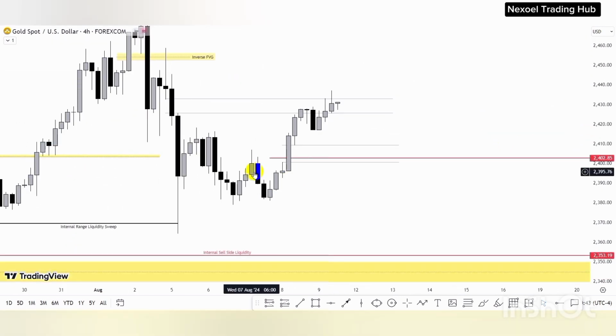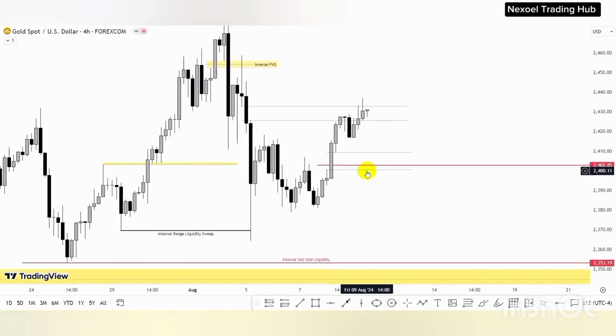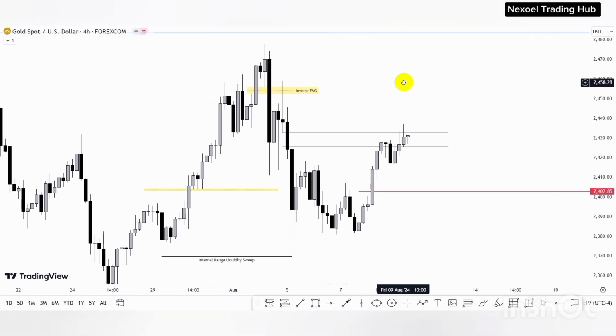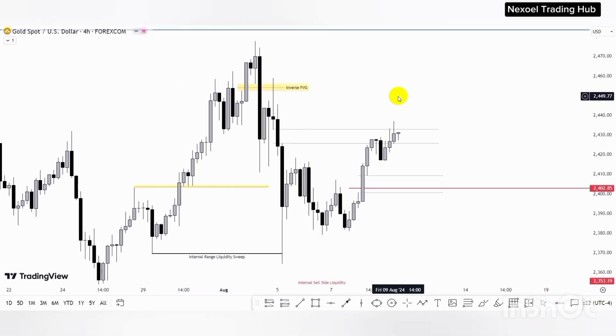We have this mitigation block here, but then we can see we have this movement, price return. We have this up close candle that sponsored this down movement, and this is in confluence to this fair value gap zone. So we could see that price would actually face rejection at this zone, and then we can look out to frame our bullish bias when price returns into this zone. Except price fails to respect the zone and then breaks through. We were looking at this zone to actually frame a bullish bias to the upside. So this is what I have to show us, guys, in our gold pair.